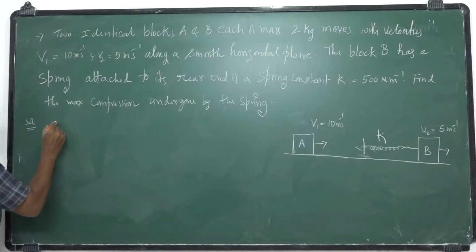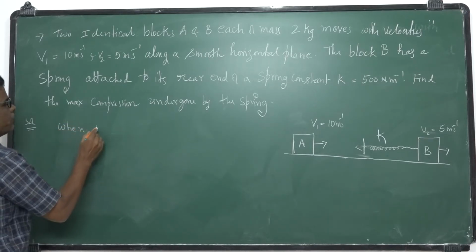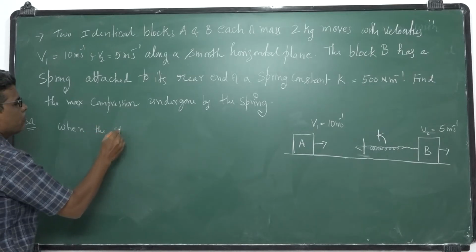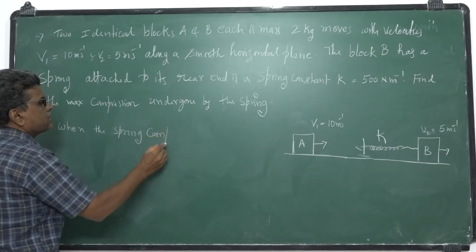When the block A hits the block B, the spring compresses.